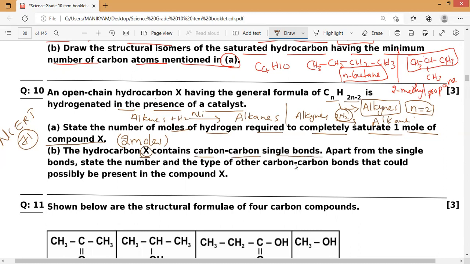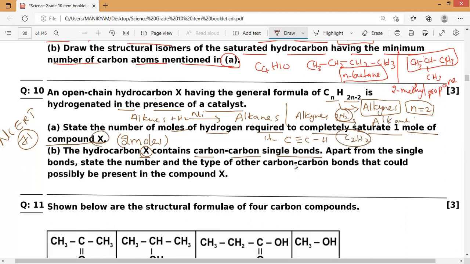If you notice, ethyne and propyne do not contain a carbon-carbon single bond. If I take ethyne, it has only a triple bond, C triple bond C, with H and H, because the formula is C2H2. So it is not X.